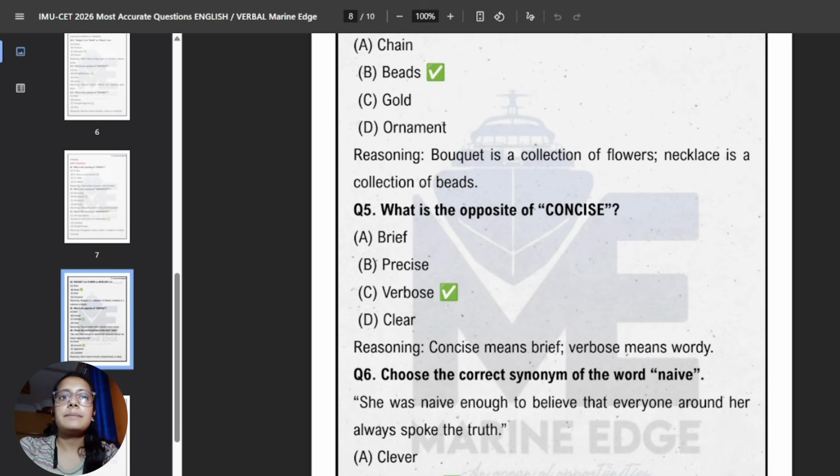Okay. Now next, what is the opposite of concise? Concise means very short and clear. But what can be the opposite? The opposite can be verbose. Why? Because this particular word means using too many words. Unlike concise, which means using just the words needed to make everything clear and short, verbose means using many words at a time.